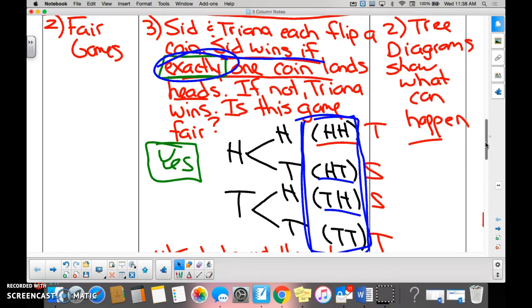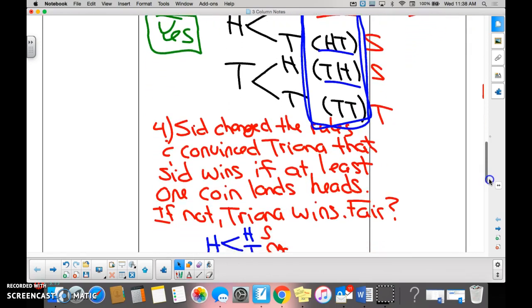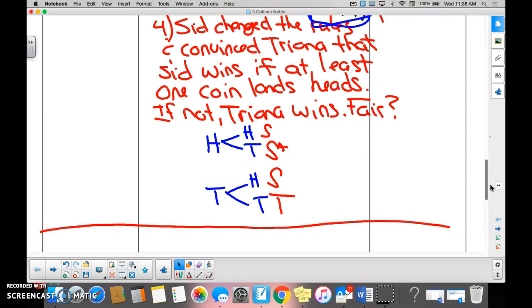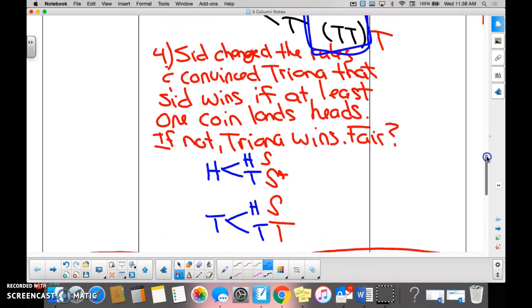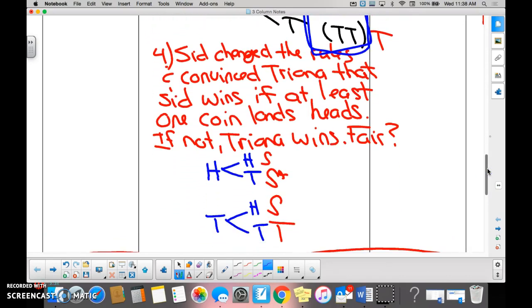Equal. So Sid's a sore loser, remember? She wanted to win more than Triana. So she changed the rules. Instead of saying exactly, she's saying at least. We changed the wording from exactly to at least, right? Yes. And we came up with our sample space right here. And we figured out that Sid wins how many times? 3.